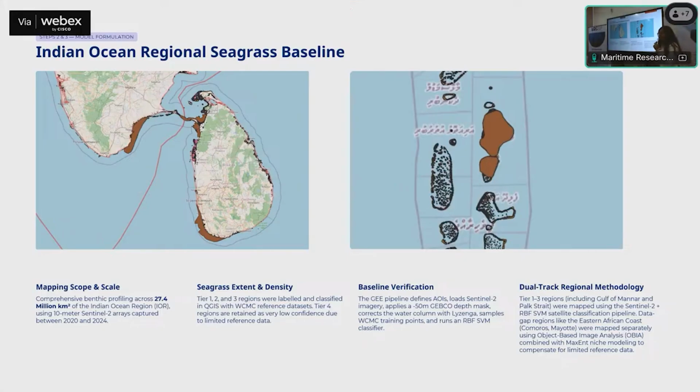I've used around a total of three data sets. The third one is still being put to use. The first one being WCMC, and the second one being Allen Coral Atlas. And then I had structured it into a six-step GEE architecture, which is a cloud architecture, instead of just taking raw data, which consumes a lot of terabytes. Then I've loaded the Sentinel-2 imagery, applied GEBCO bathymetry grids, and used water column correction.